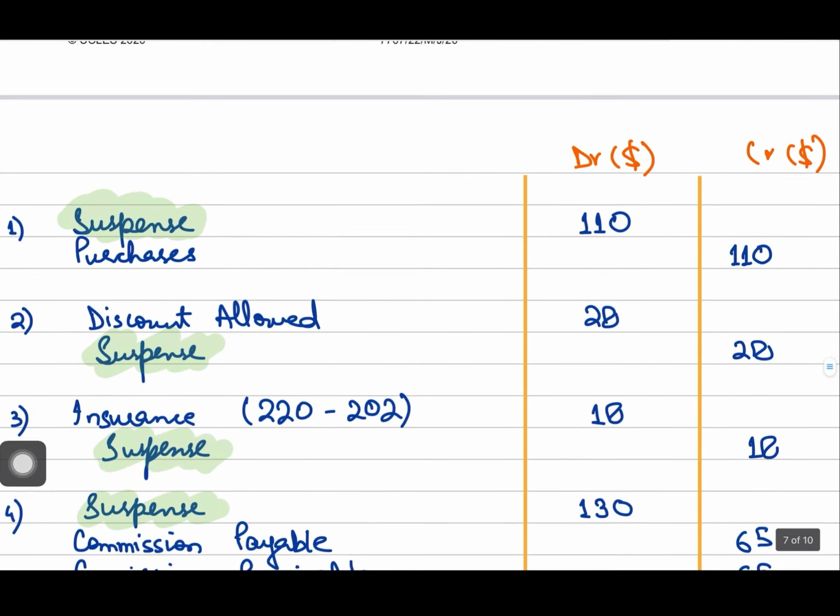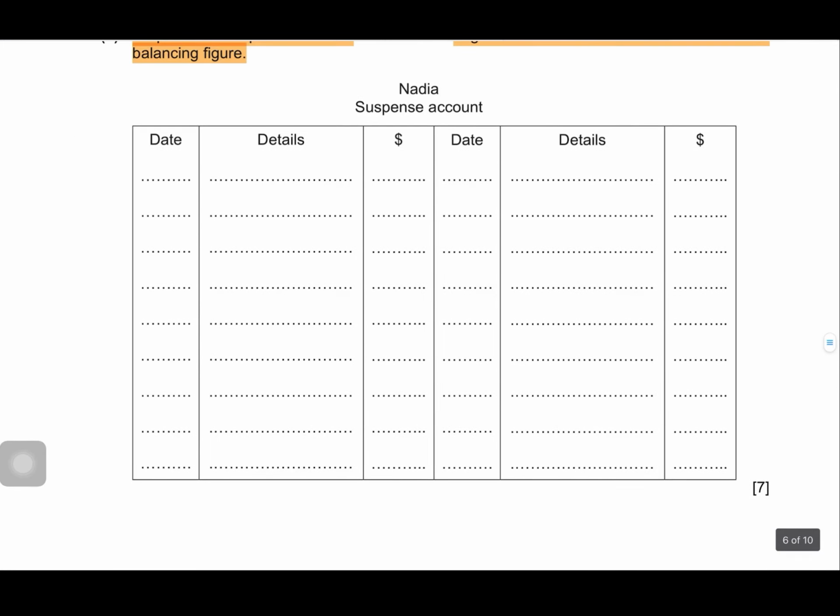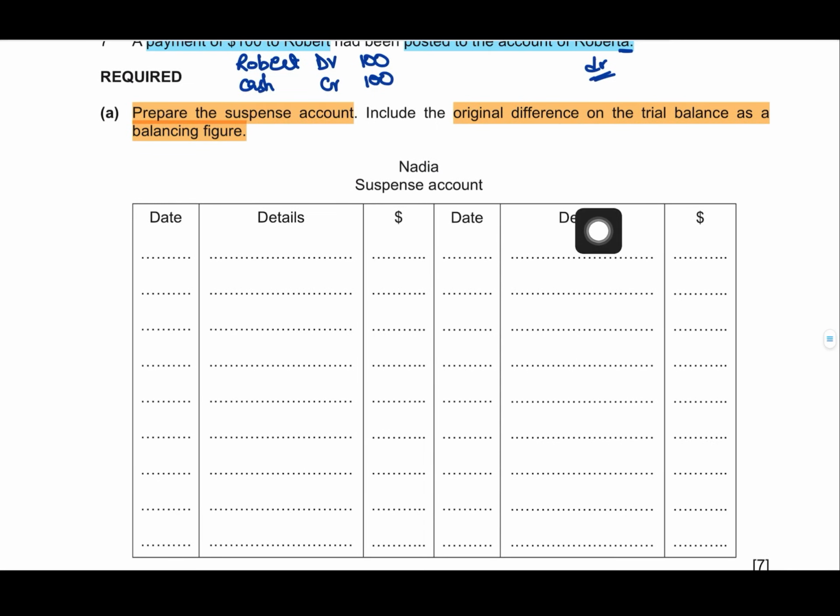So, we will be using these correcting entries to prepare our suspense account, but keep in mind that we don't have the original difference as per the trial balance, right? So you have to leave some space on the debit and on the credit side so that you insert the original difference as per the trial balance at the end as a balancing figure, right?